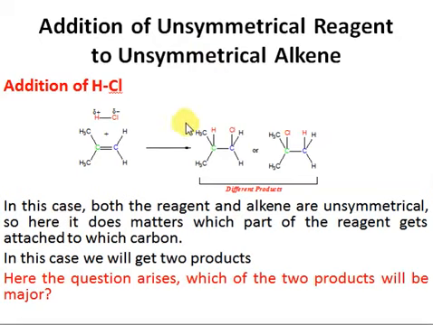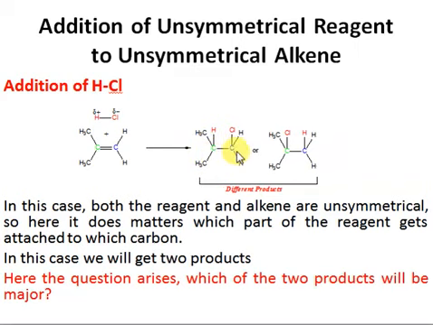You know the tertiary carbocation is more stable, so it will be formed to a greater extent, while this primary carbocation will be formed less because it's less stable. In the next step, this chlorine atom that left in the previous step will attack as a nucleophile on this carbocation here. If the chlorine attacks here, we get this product. This product is forming from a more stable carbocation, while when the chlorine attacks this carbocation, it results in formation of this product. So this product is forming from a carbocation that is less stable.